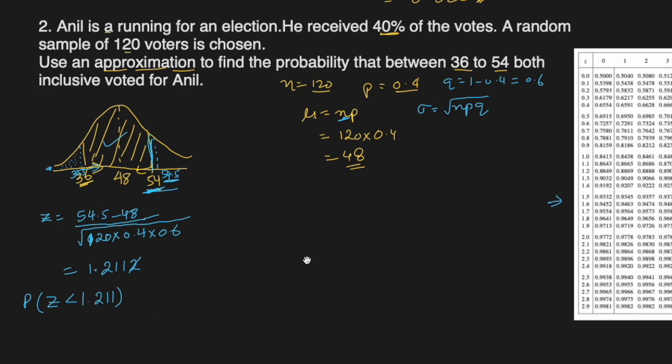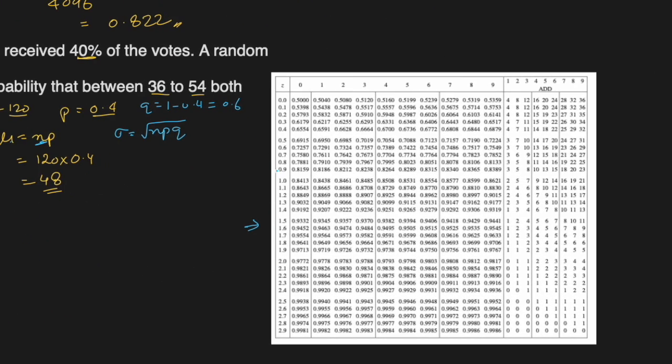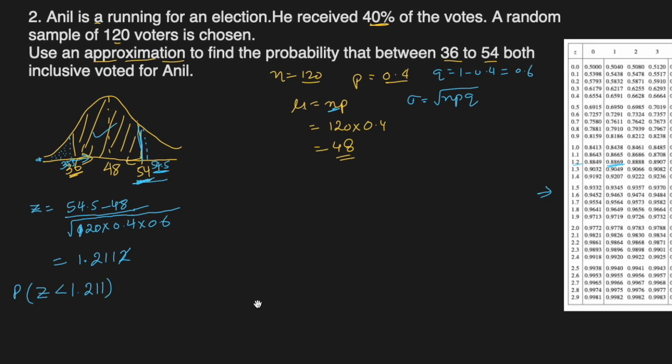So let's see, 1.211. 1.21 is 8869, and next one is 2. This 2 will be added to the last digit here, so it becomes 0.8871. That is the probability of X being less than 54.5, or Z being less than this, which is 0.8871.